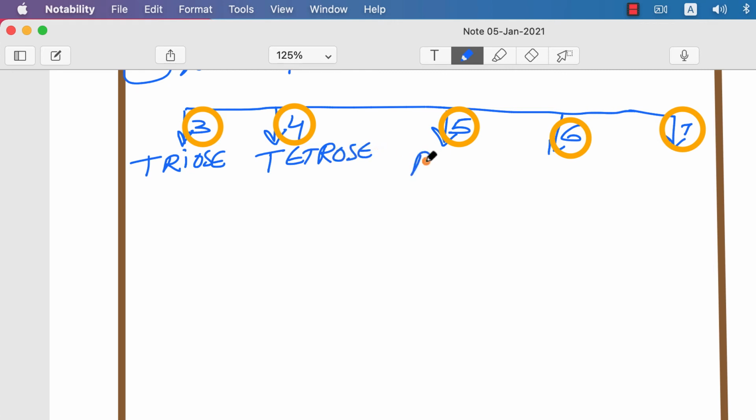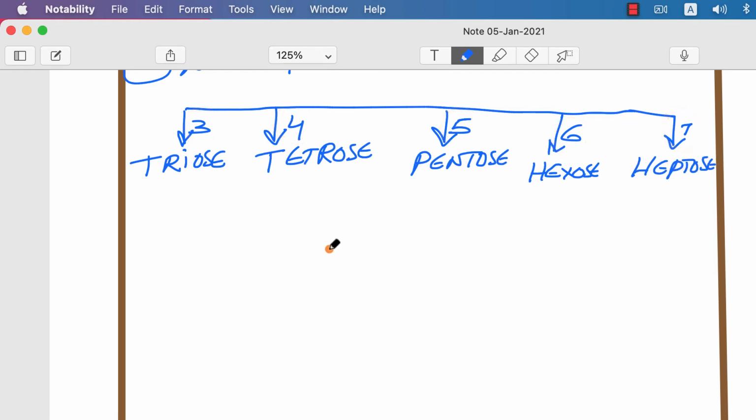If 5 carbons, we call it a pentose. If 6 carbons, like glucose or fructose, we call it a hexose. And the seventh one, we call it a heptose. How nicely the classification is carried out. These may be ketoses and aldoses again, based on the functional group.